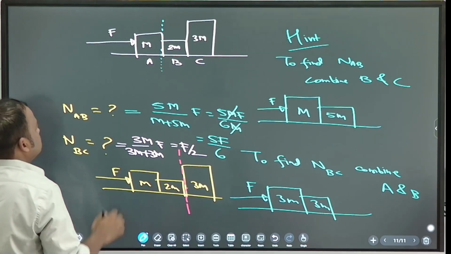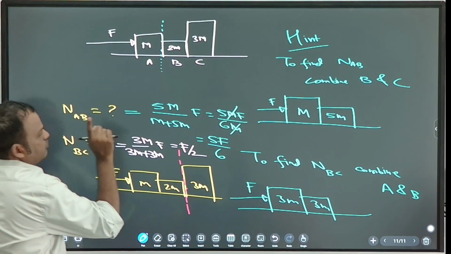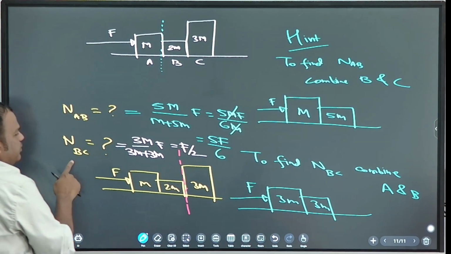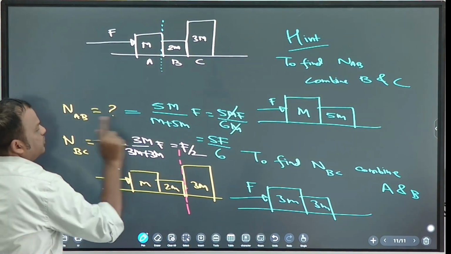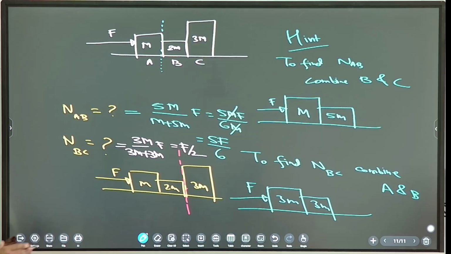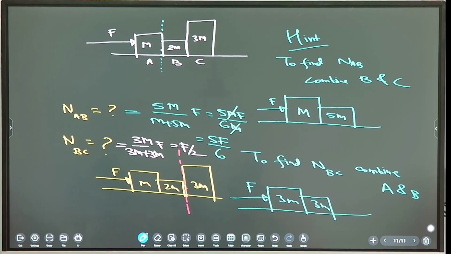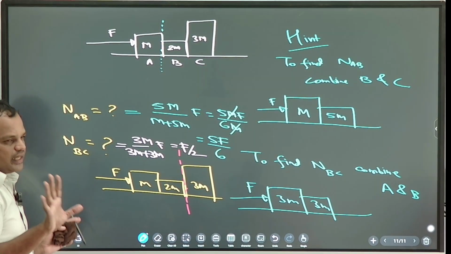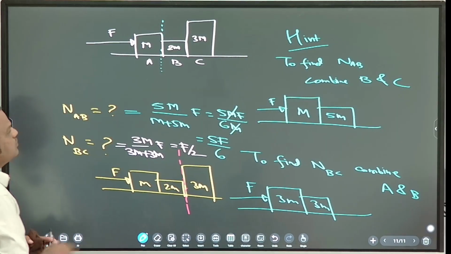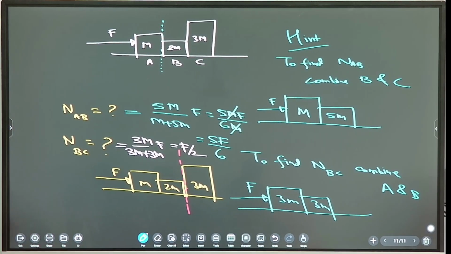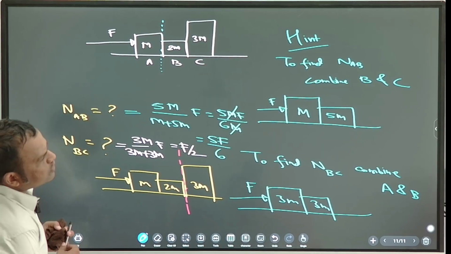Normal between A and B is 5F by 6. Normal between B and C is F by 2. So now you can solve any number of blocks, 4 blocks, 5 blocks, 10 blocks, correct? Okay, so note down, 5 more minutes.